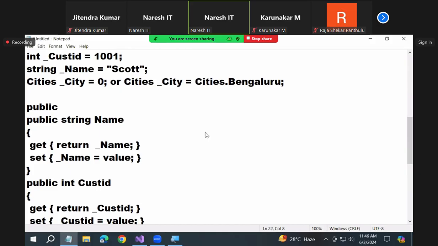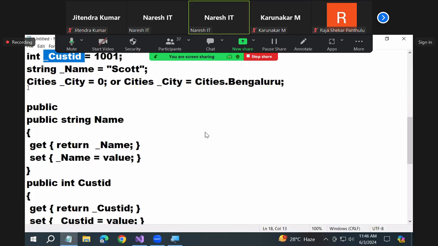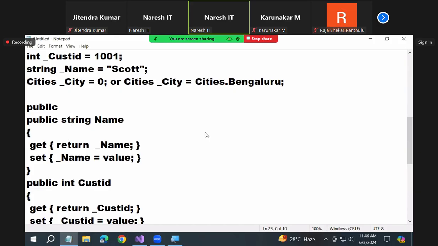Public. Why did string come here? Where is your brain? Customer ID is which type? Answer that question first, then you define int here. Name is which type? Think here. City is which type? Why are you telling string then? Cities. That's why I'm telling you, open the mouth.